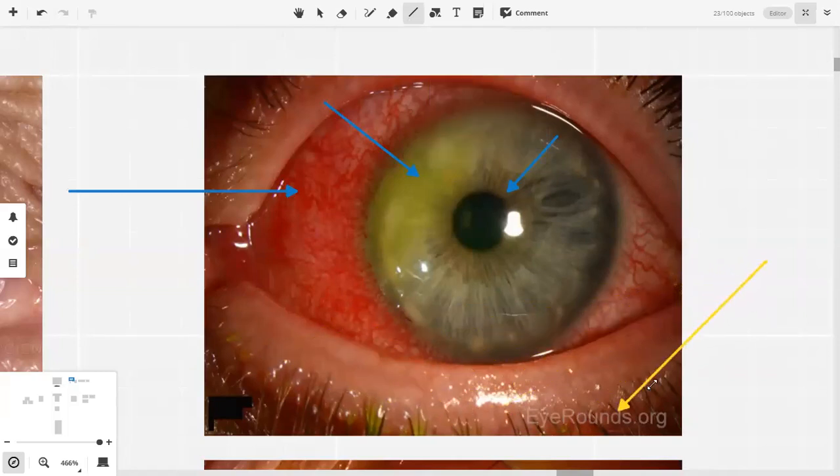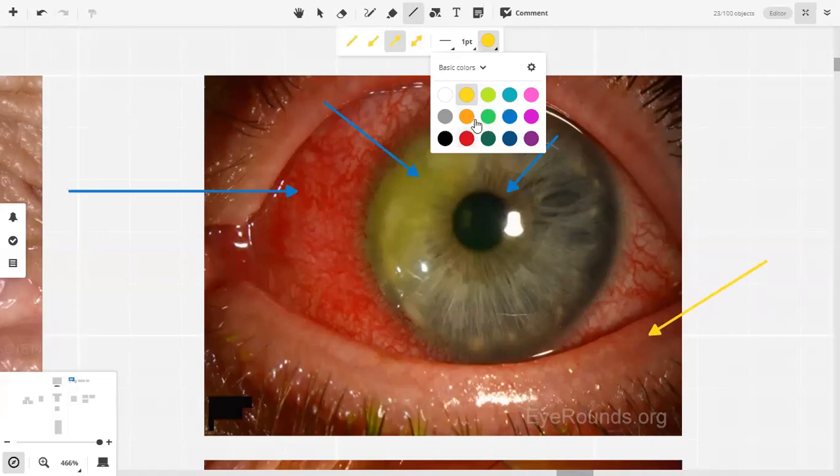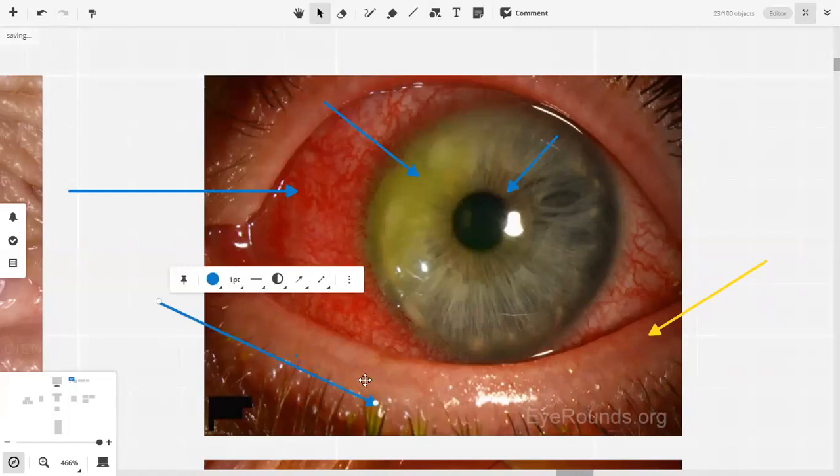ठीक है. Nothing is. Eyelashes पे कुछ yellow सा है. Eyelashes से कुछ yellow सा लगा हुआ है. That's good. ठीक है. So what is this yellowish thing which is on the eyelashes? Stain है. That is a stain, and the same stain is somewhat present over here. ठीक है. This is the same stain.